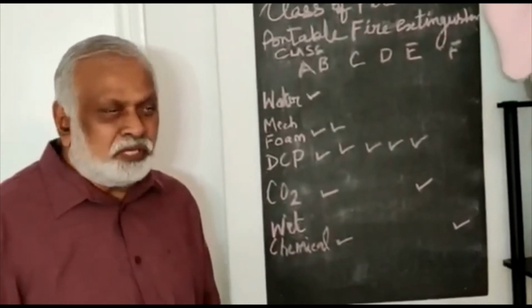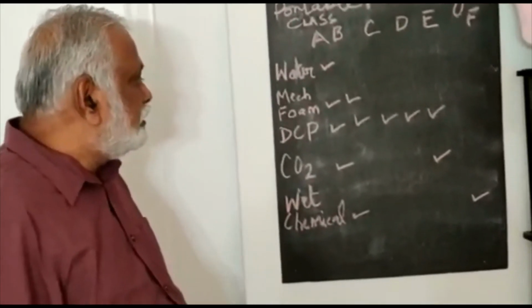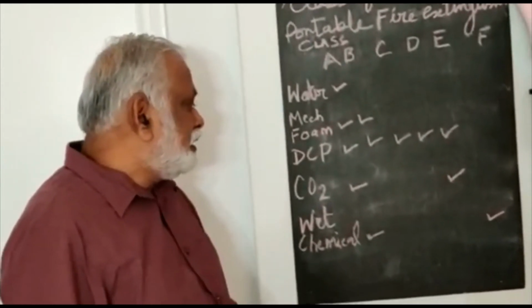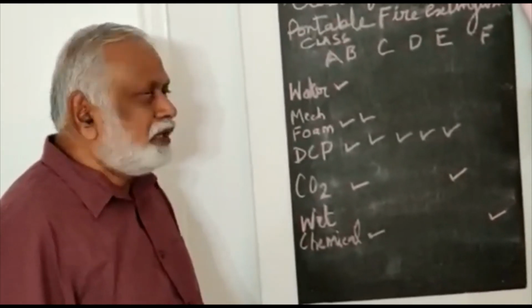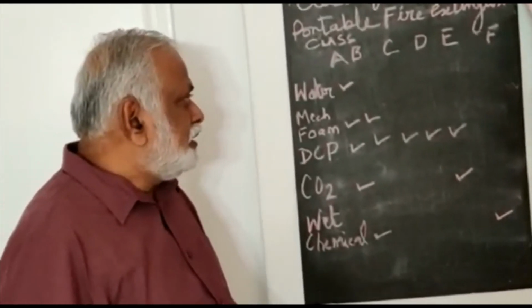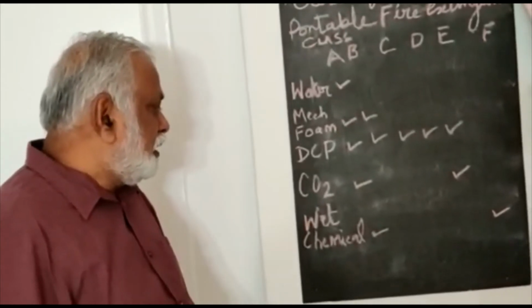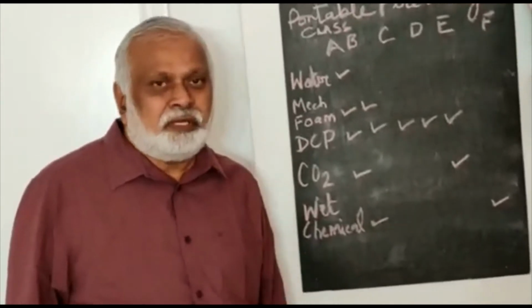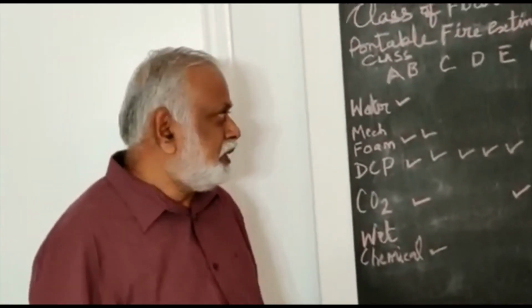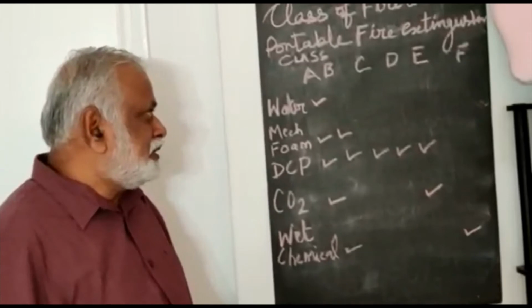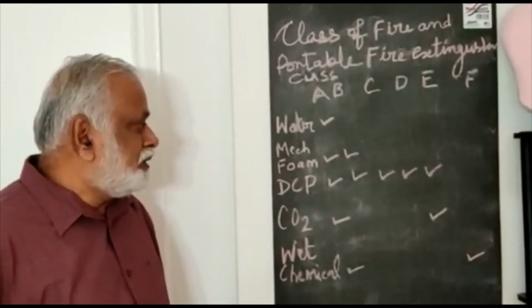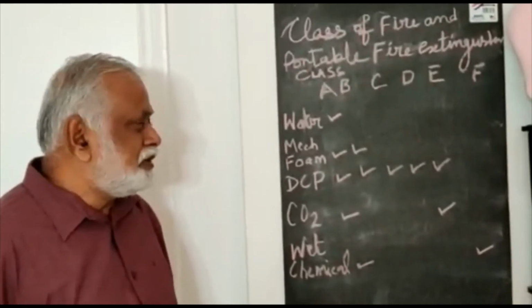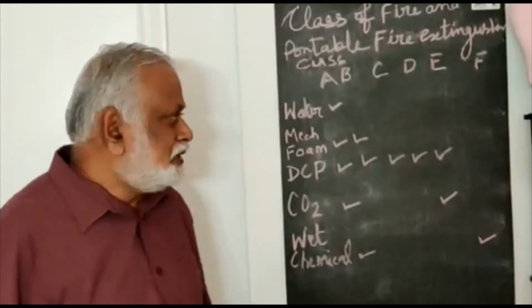Then comes the CO2, carbon dioxide. Carbon dioxide can be used for B and E. Carbon dioxide cannot be used for A, C, D and F. Then comes the wet chemical. Wet chemical can be used for class A fire and class F fire, that is the fatty substances fire, where big frying pans are used for frying the chips and all in the food manufacturing industries.